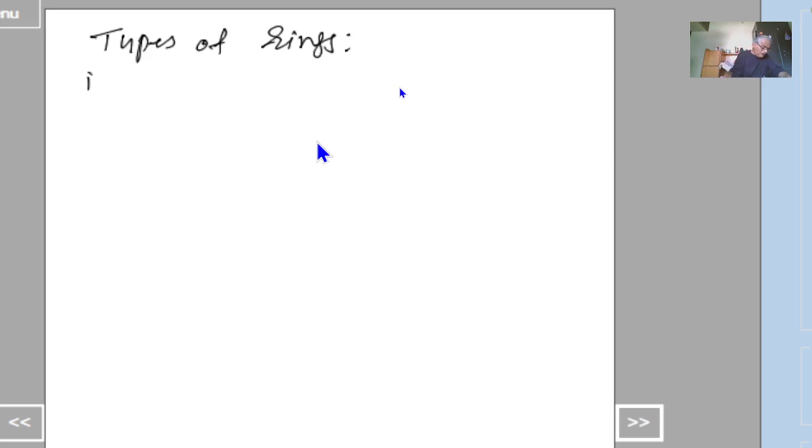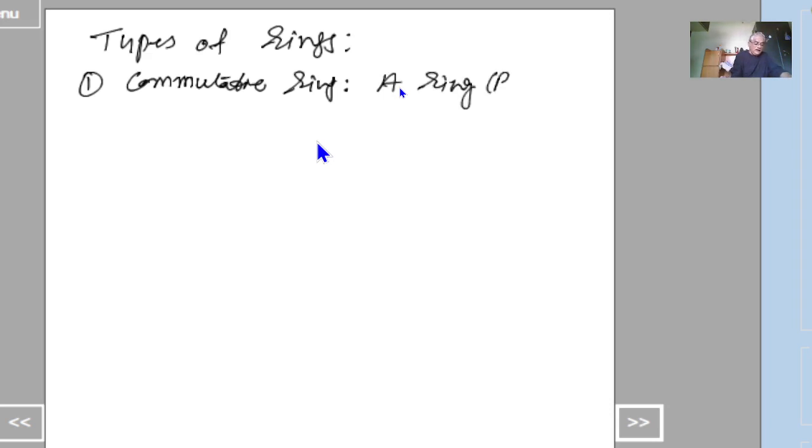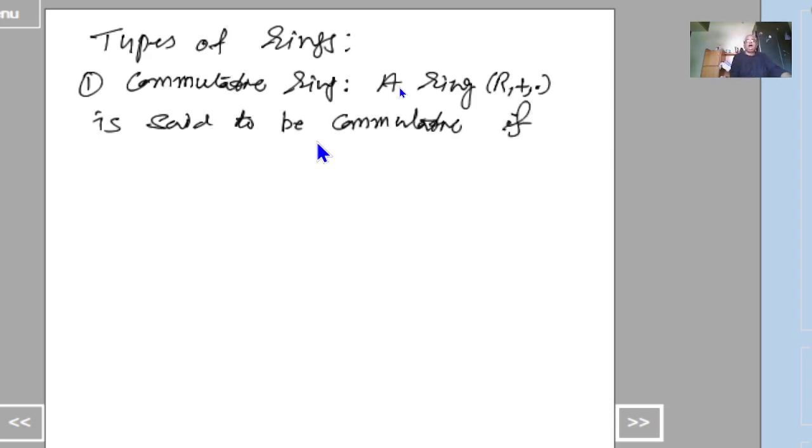Number 1, commutative ring. That is, a ring (R, +, ·) is said to be commutative if the commutative law is satisfied in R. That is, ab = ba.